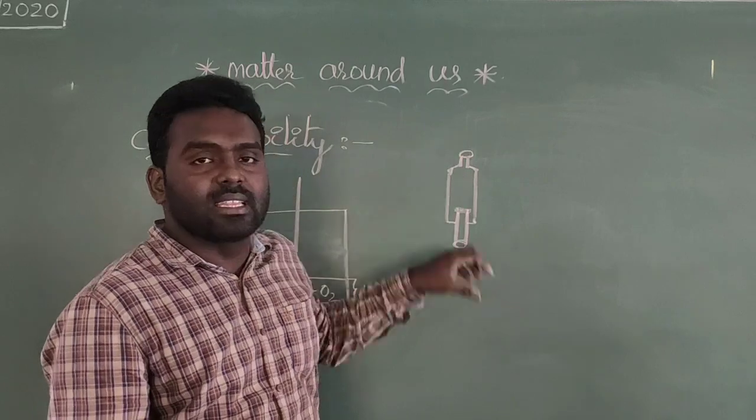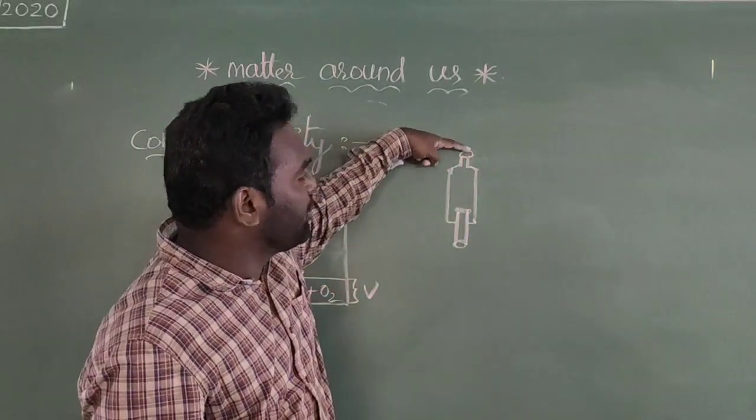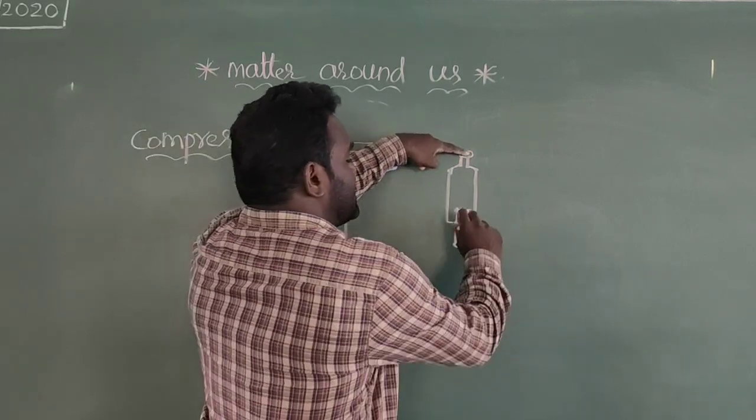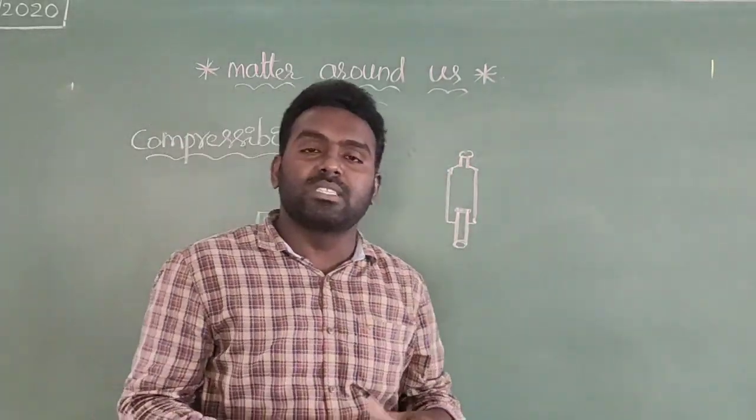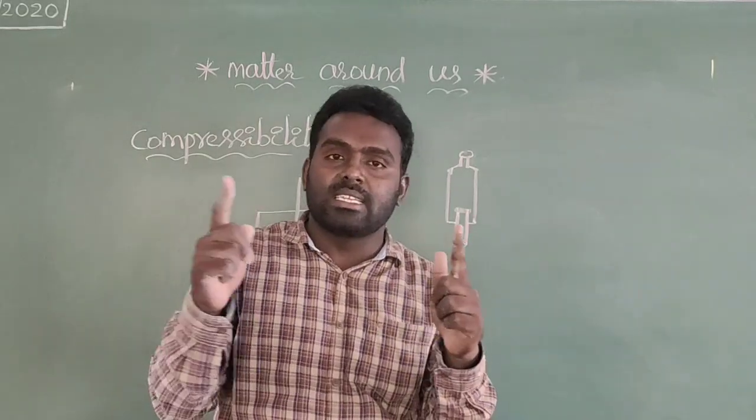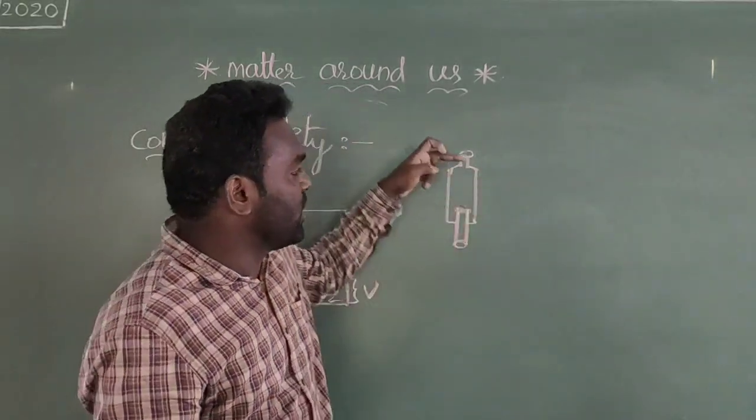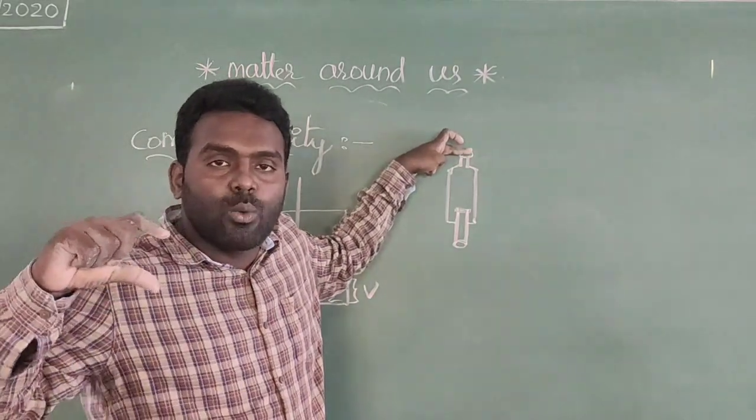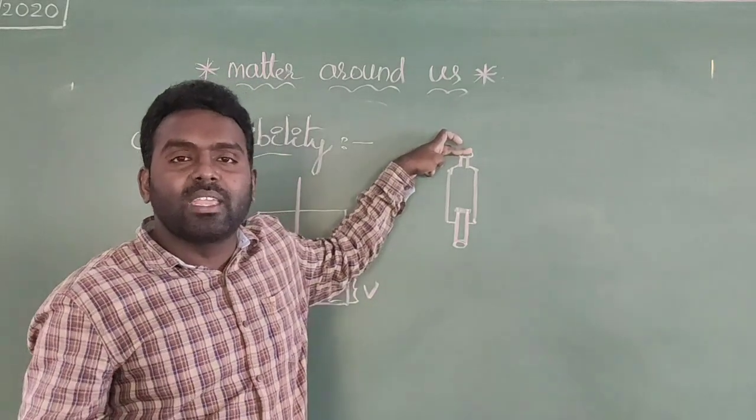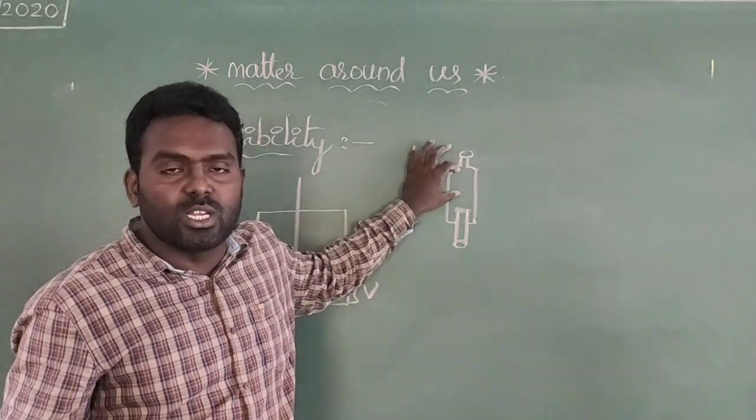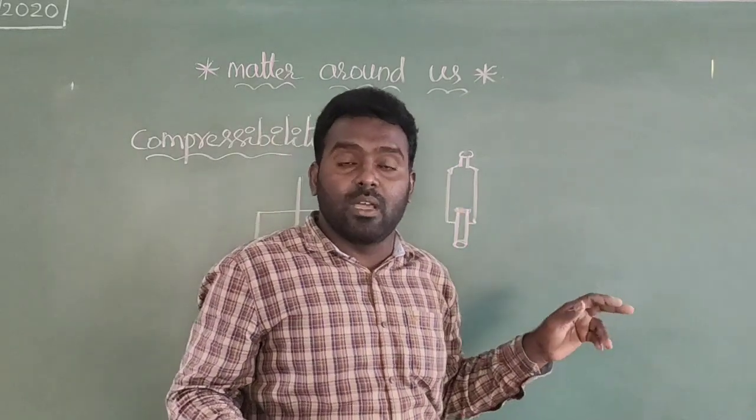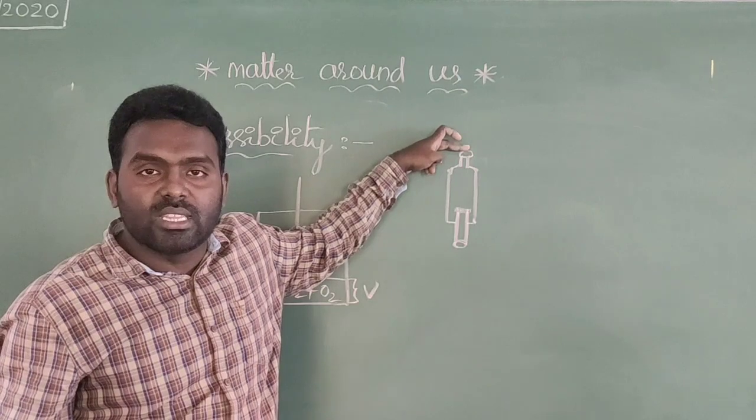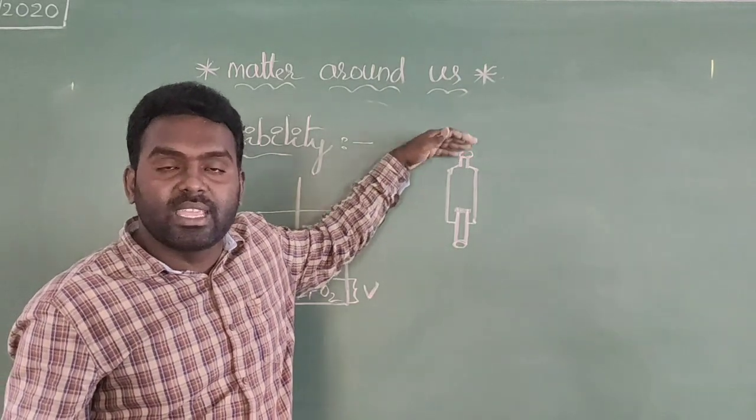In this syringe, you take some amount of air particles. If you keep your finger on the nozzle of the syringe and press it, what will happen? The air particles do not move, because we kept a finger there while pressing the piston. Some air particles are present in the syringe, and we closed the nozzle.